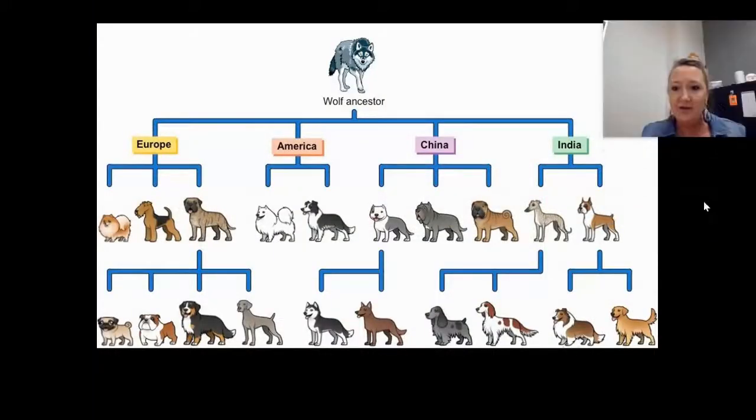Here's kind of an example of how different dogs came to be, right? Dogs are derived from wolves. And so over time, we've got all these different shapes and sizes of dogs that all came from this common wolf-like ancestor. And in different cultures, different things were desirable and looked after, and people bred those variations of that species over and over again to get that more sought after appearance or characteristic.